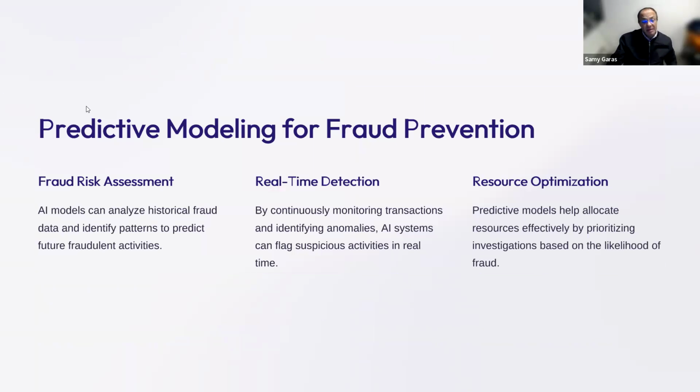Once we make our pattern, we can predict what might happen, and then we can build up the internal control to prevent the fraud. So we do risk assessment, and then we make detection for the fraud, and then we try to make use of our resources to eliminate the fraud in the future. Honestly, the AI is very good at doing this, and the AI can help to collect a lot of data in a short time and build up our pattern for detection.